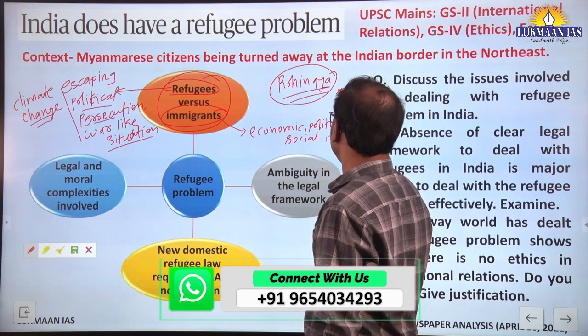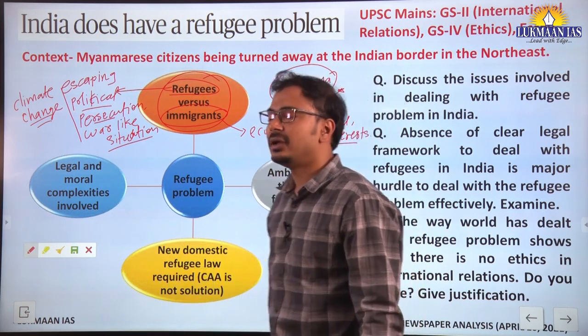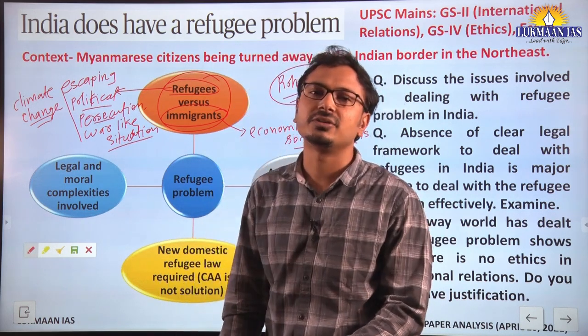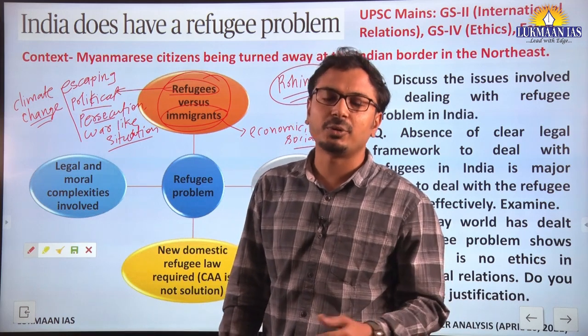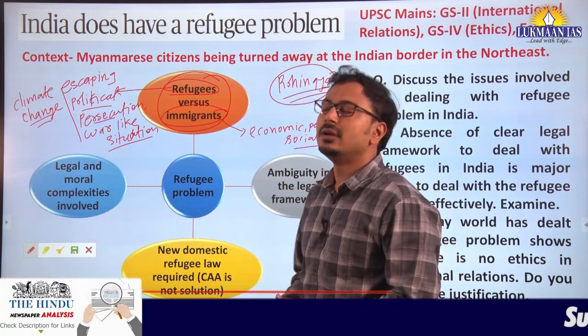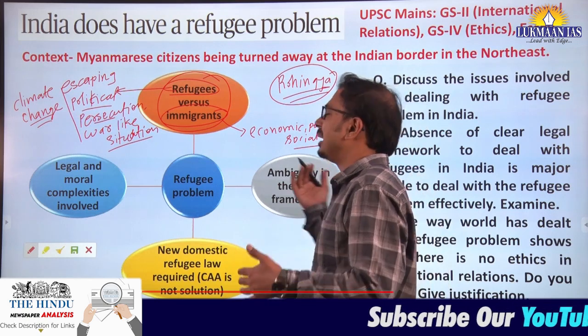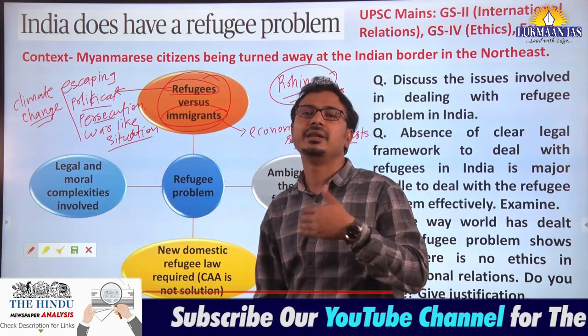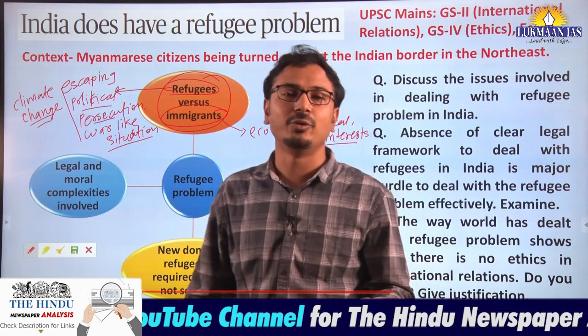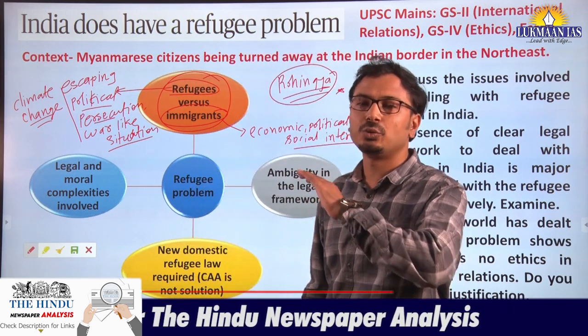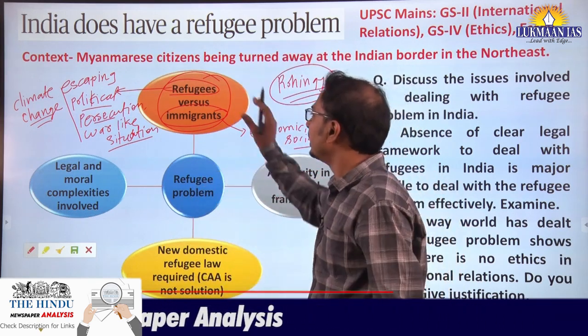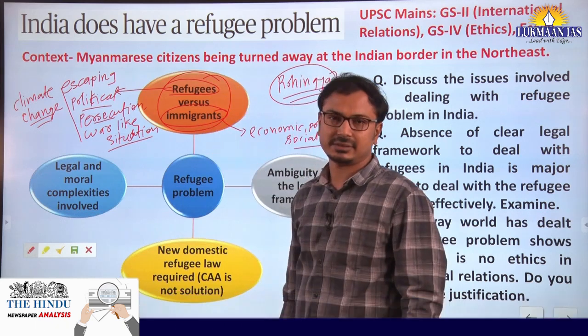Okay, so that means there is no threat to their life in the home country, rather, because of good economic opportunities and a good standard of life, these people are moving to other countries. They can be legally moving, they can be illegally moving also. This is how we have to understand the difference between refugees and immigrants.